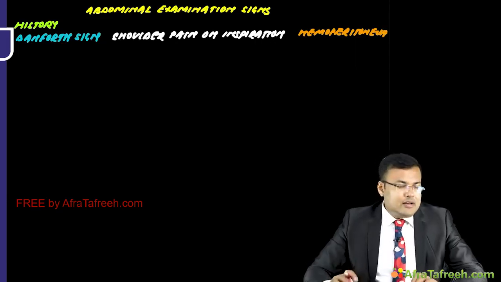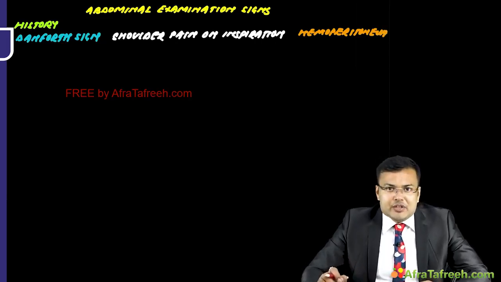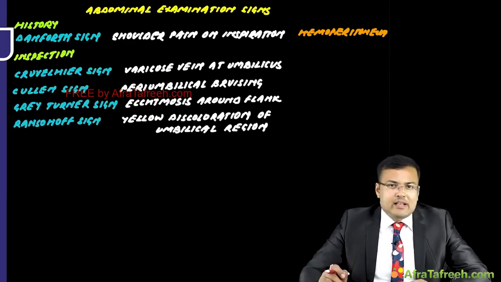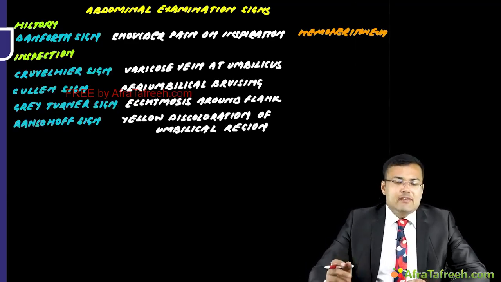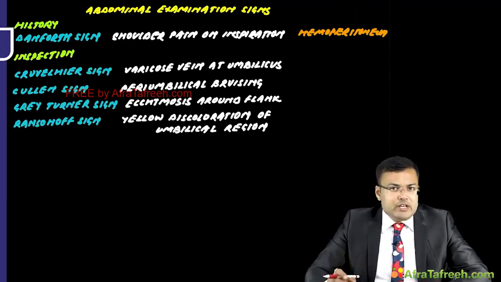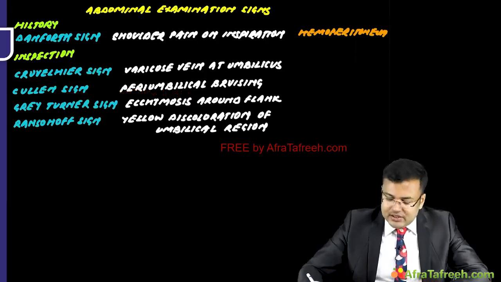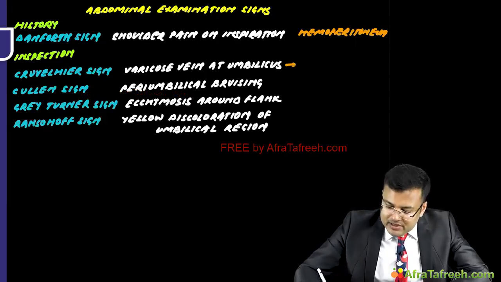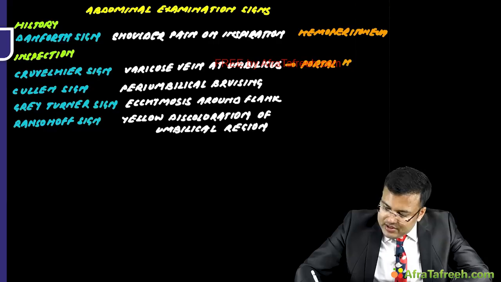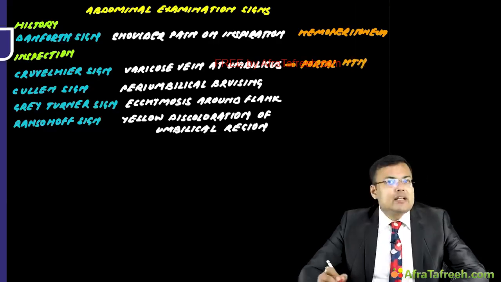Clear? After that, see the abdominal signs on inspection. On inspection, there is Cruveilhier sign, the caput medusae-type finding. And what is this sign? There is varicosity at the umbilicus. You know that it is seen in portal hypertension, in which there is varicosity at the umbilicus.